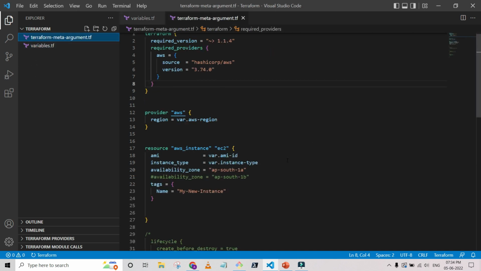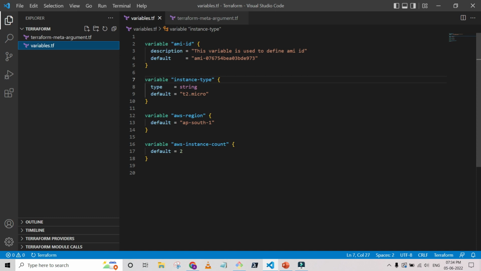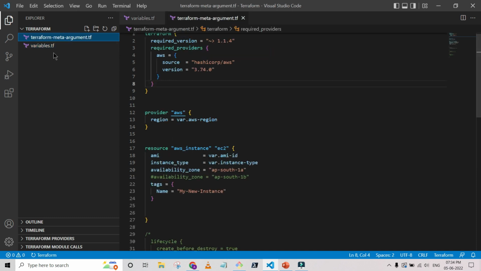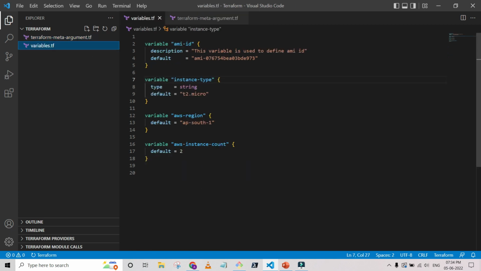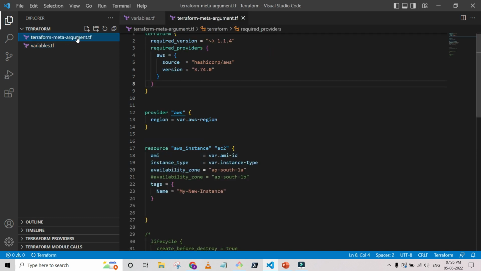Here you can see that I'm going to apply the instance, the name of the instance, and the tag that we are going to apply as my new instance. This instance gets the AMI from the variable var.AMIID, which will pick the default value, and the instance type again comes from a variable. The region is ap-south-1, and the count we are not using, so you can either remove it or leave it as it is.